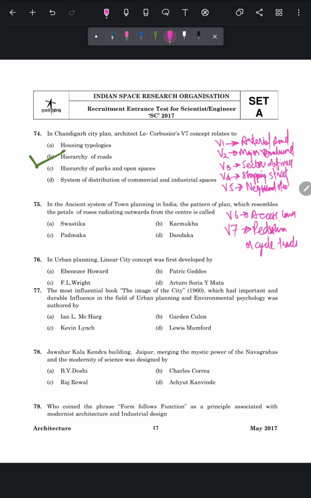Next question is, in the ancient system of town planning in India, the pattern of plan which resembles the petals of roses radiating outwards from the center is called. The correct answer of this question is option number C, Padmaka, which is one of the 8 types of town plan in the famous Mansara.